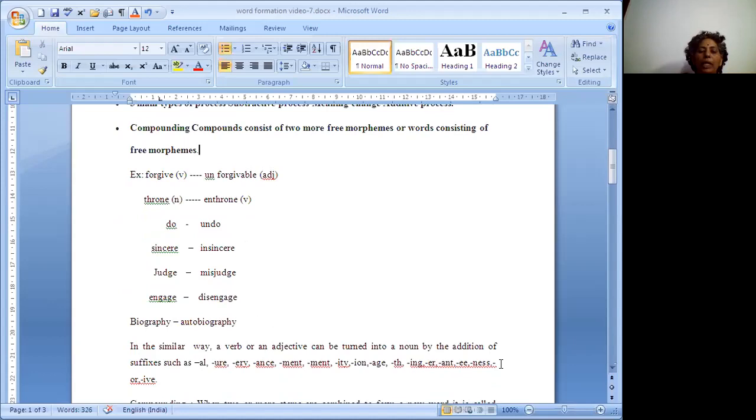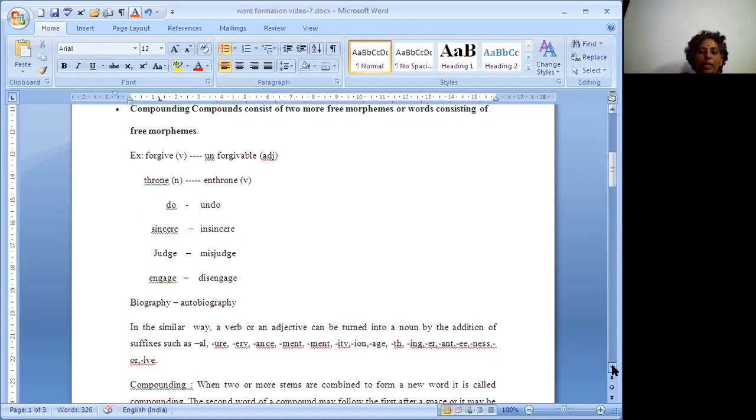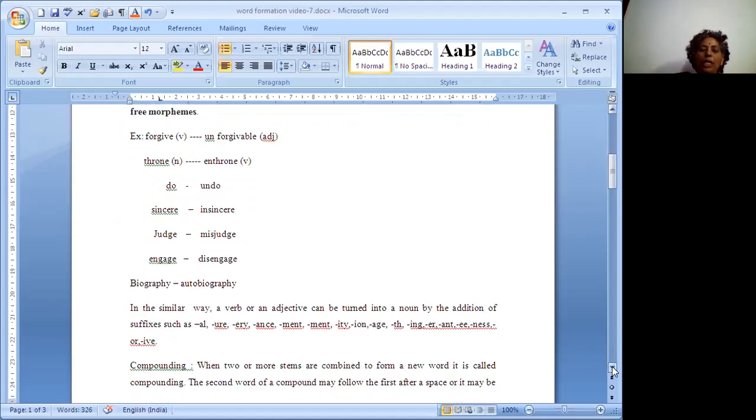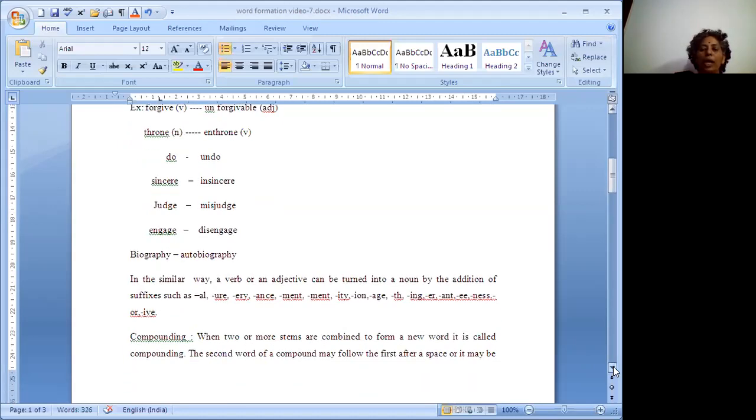In a similar way, a verb or an adjective can turn into a noun by the addition of suffixes such as al, ure, ance, ment, ity, tion, age, th, ing, er, ant, ness. If we add these at the end of a word, there is a change in the word that will convert it into a noun.